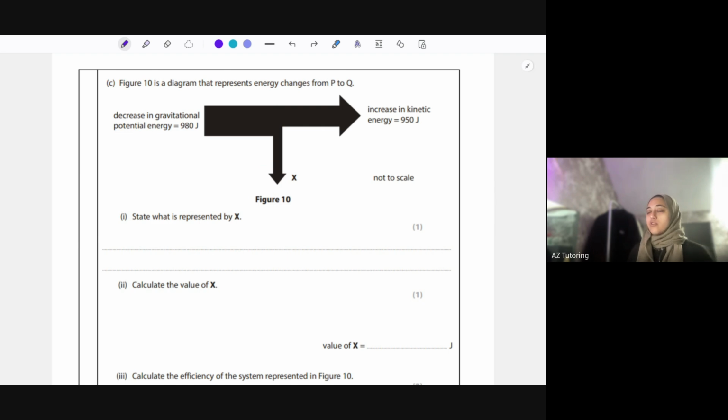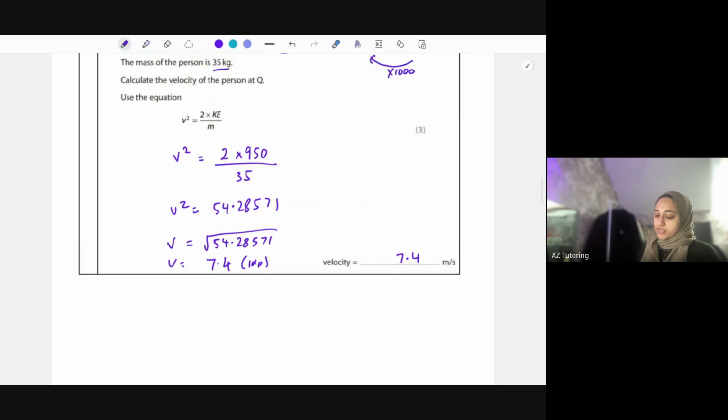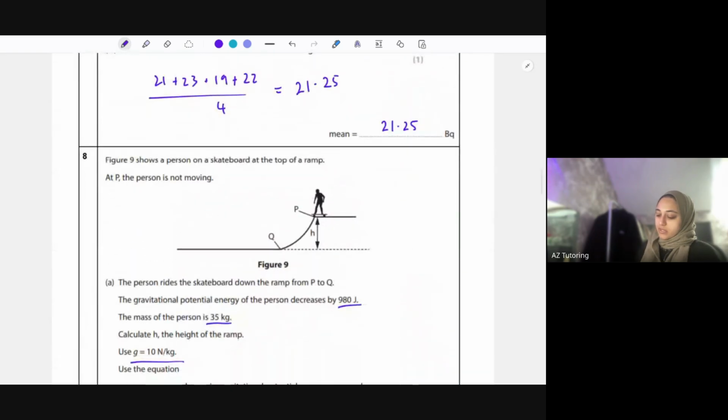It says state what is represented by X. Now, if you think about what's happening from P to Q, this gravitational potential energy has changed to kinetic energy because he's going down. What other energy is happening as he's going down? Well, there's also a change in thermal energy. His skateboard might heat up. He will also heat up.